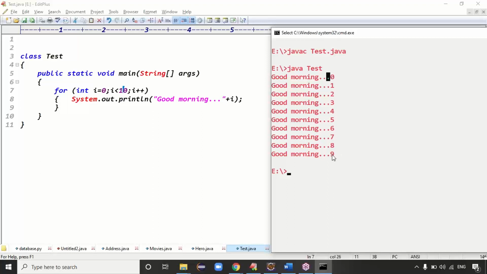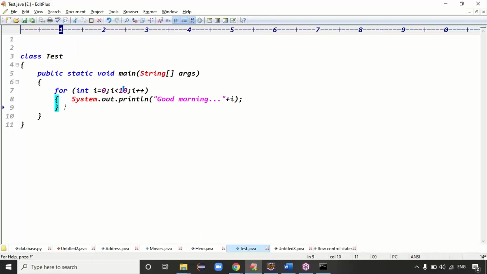So 0, 1, 2, 3, 4, 5, 6, 7, 8, 9, right? Yes, 0 to 9 values, guys. Because i starts from 0, 0 less than 10, then i plus plus, right? Exactly.